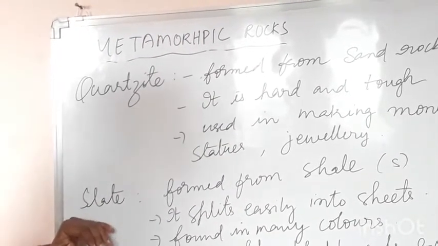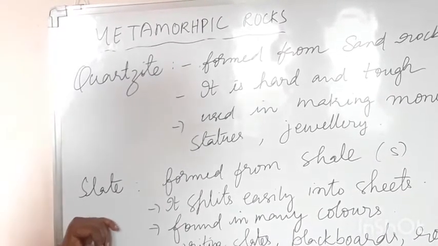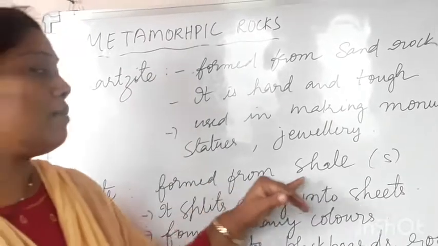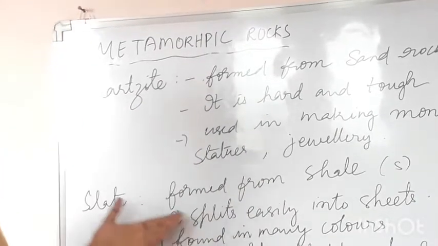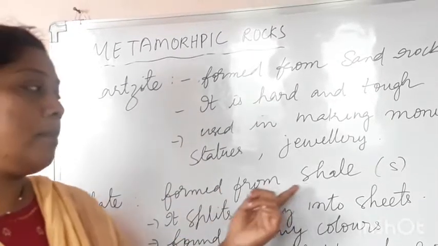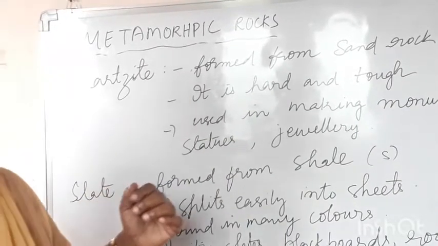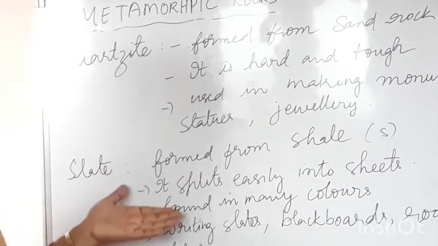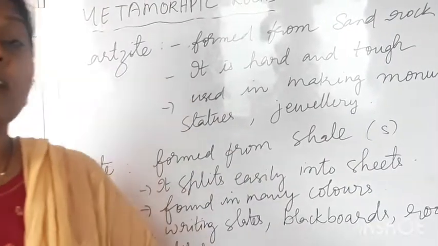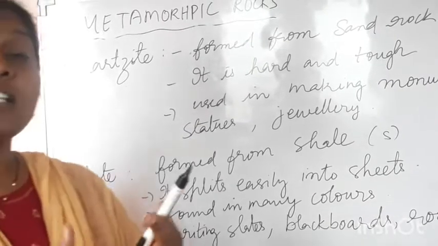And next, coming to the next one, slate. S-L-A-T-E, slate. What is this slate? The slate is formed from shale. From where is this derived, children? The slate is formed from shale. Again, the shale is also a sedimentary rock. So, it splits easily into sheets. The property of this slate is it can easily be split up.